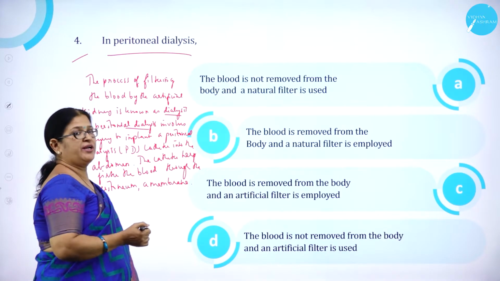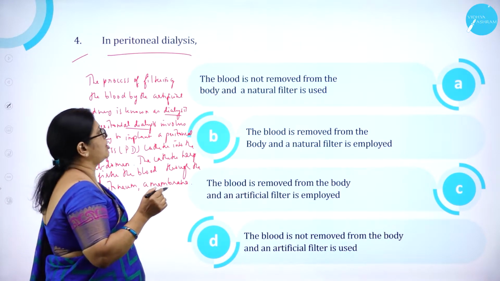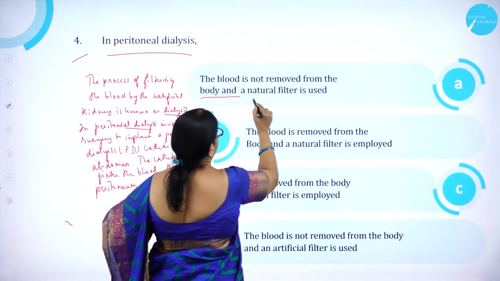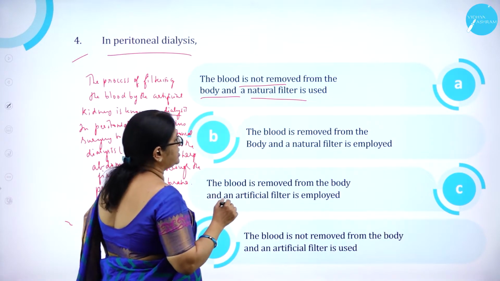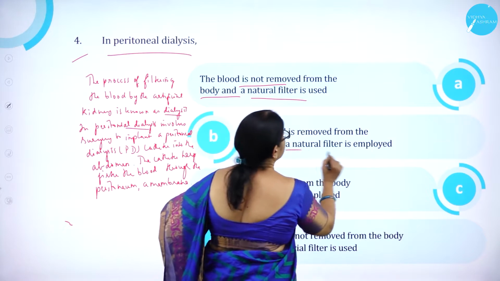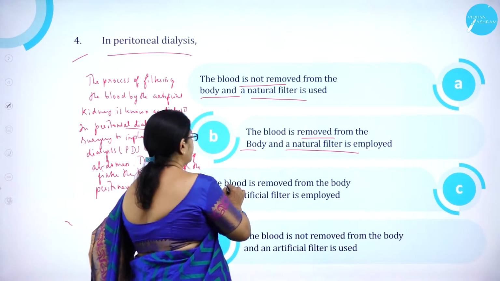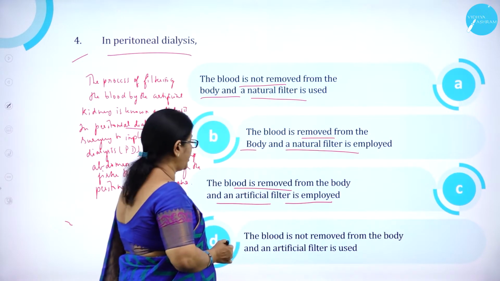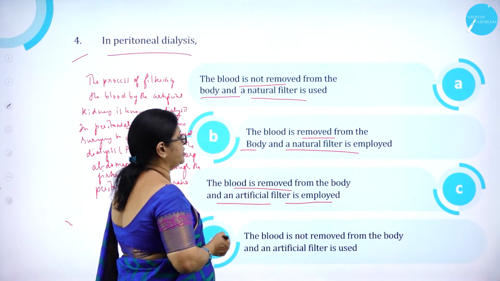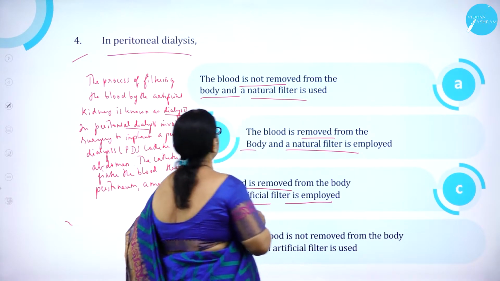In peritoneal dialysis, option A, the blood is not removed from the body and a natural filter is used. Option B, the blood is removed from the body and a natural filter is employed. Option C, the blood is removed from the body and an artificial filter is employed. Option D, the blood is not removed from the body and an artificial filter is used.